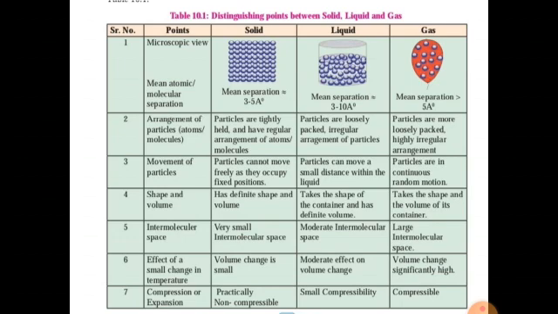First we will see the distinction between solid, liquid and gaseous states. There are three states of matter, that is solid, liquid and gaseous. So first we will see the differentiation between the three states. First point is according to the microscopic view, mean atomic separation. In solid the separation between two atoms is 3 to 5 Angstrom unit, for liquid 3 to 10 Angstrom unit, and for gaseous more than 5 Angstrom unit.